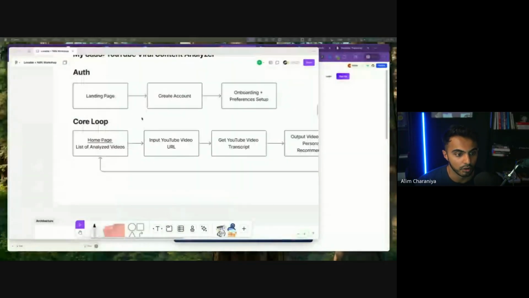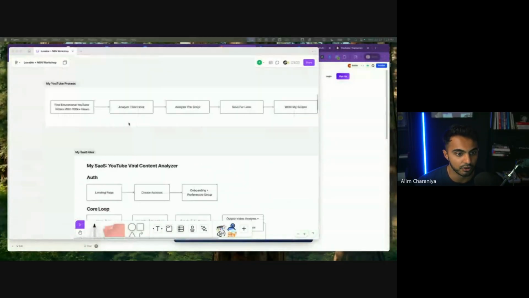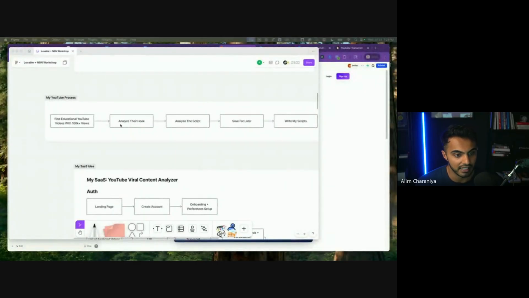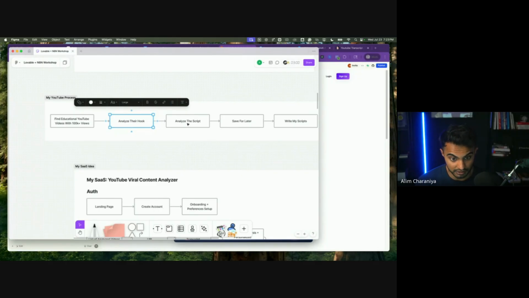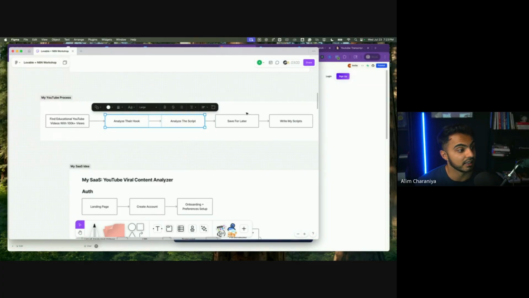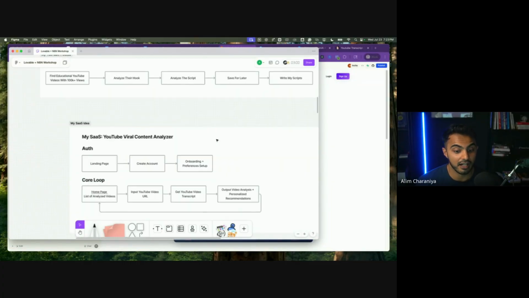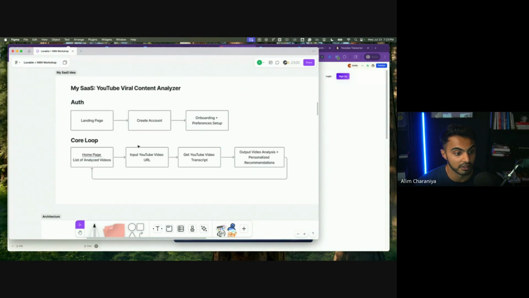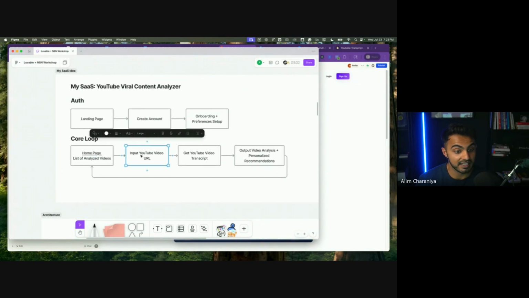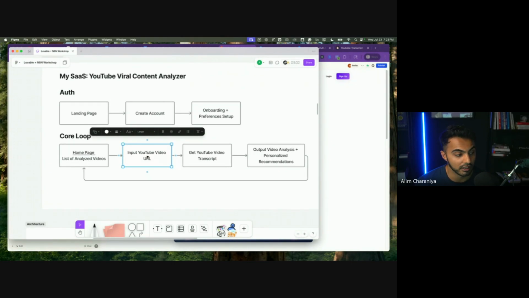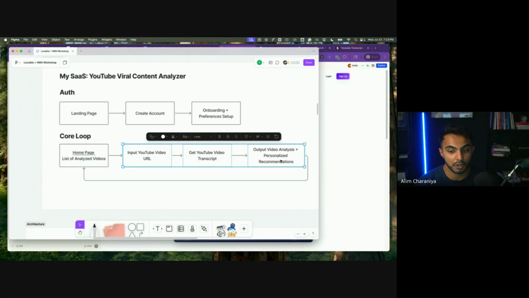So remember, our job right now is to create an AI automation that finds a YouTube video's transcript, analyzes the hook of the video, analyzes the script of the video, and returns me an analysis of how that video performed. Okay, so we're gonna build an app that takes in a YouTube video URL, and I'm gonna give it a URL of a video that's already gone viral. Our AI is going to get the video transcript, and then the front end is going to output the video analysis and personalized recommendations. Okay.